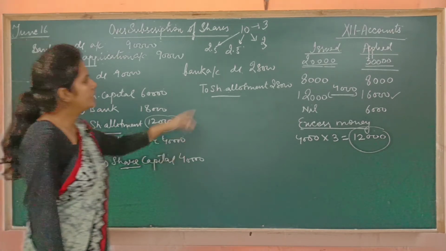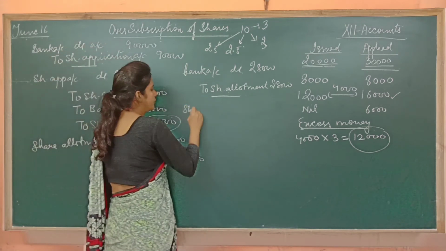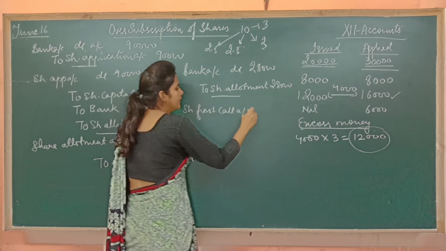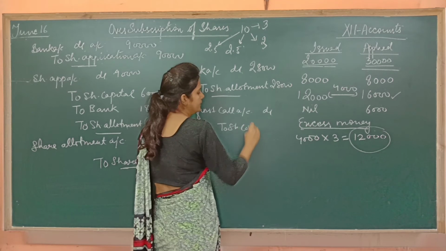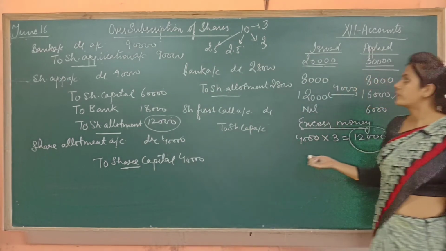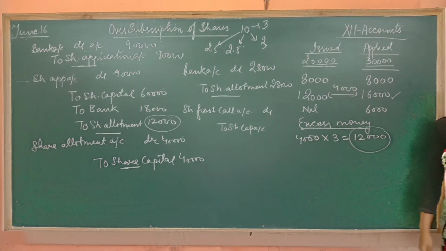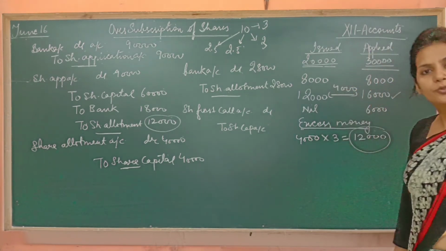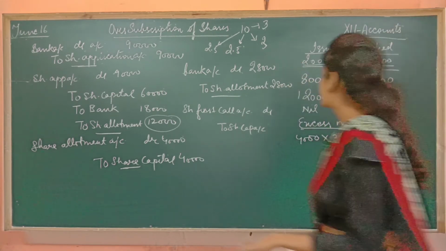Next entry is the entry for call. Got it? So pass the entry for due: share first call account debited to share capital. So it's understood that we are going to call the first call on 20,000 shares only, not on 30,000, because we have just allotted 20,000 shares. तो आप जितने allot करेंगे आप उतने पर ही first call receive करेंगे. So pass the entry.